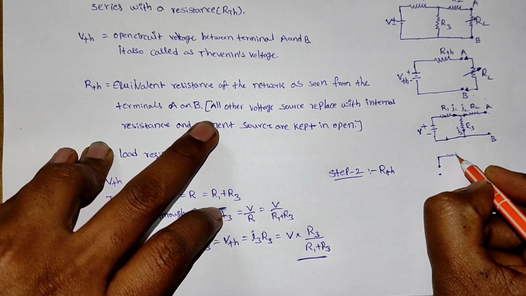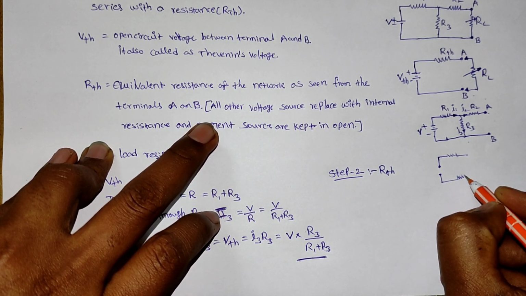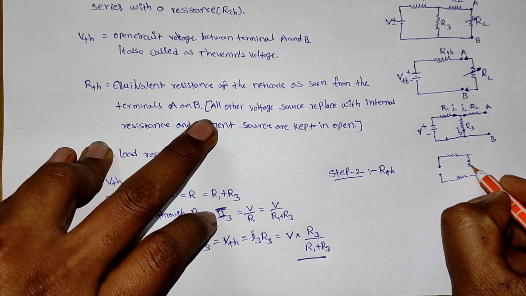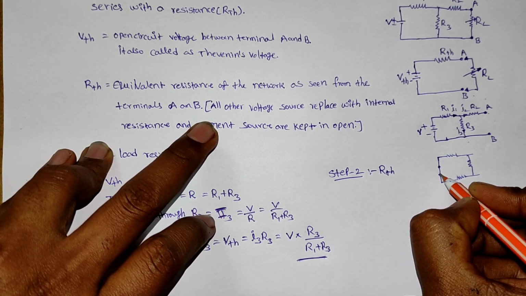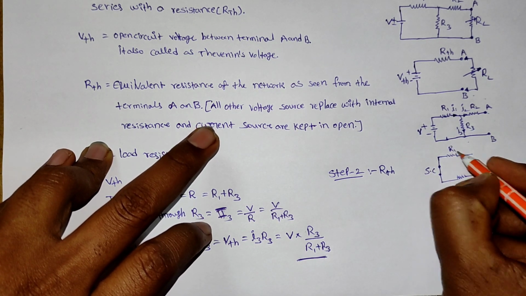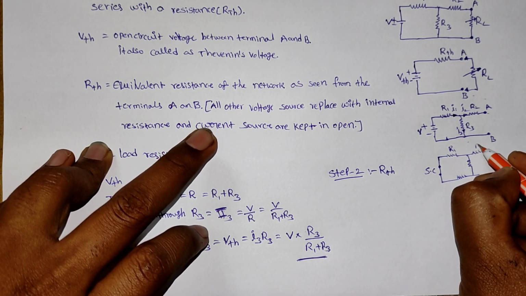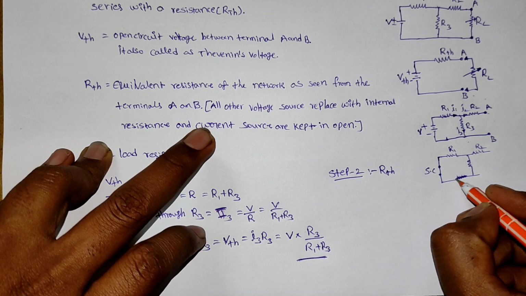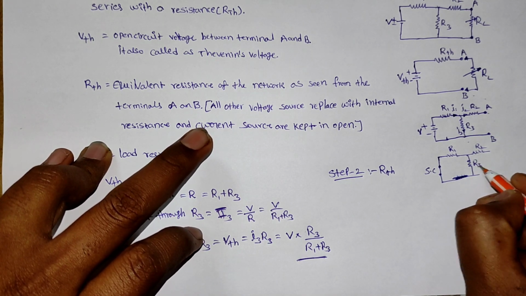If any current source is present, we have to keep it open. Here I can make the voltage source short. Why? Because there is no internal resistance, I can make it short. This one is R1, this one is R2, and this one is R3.